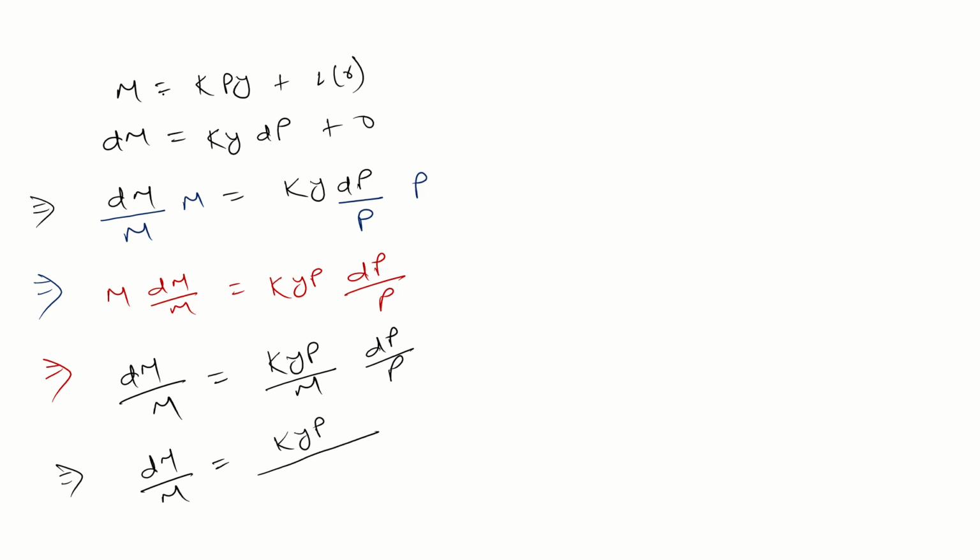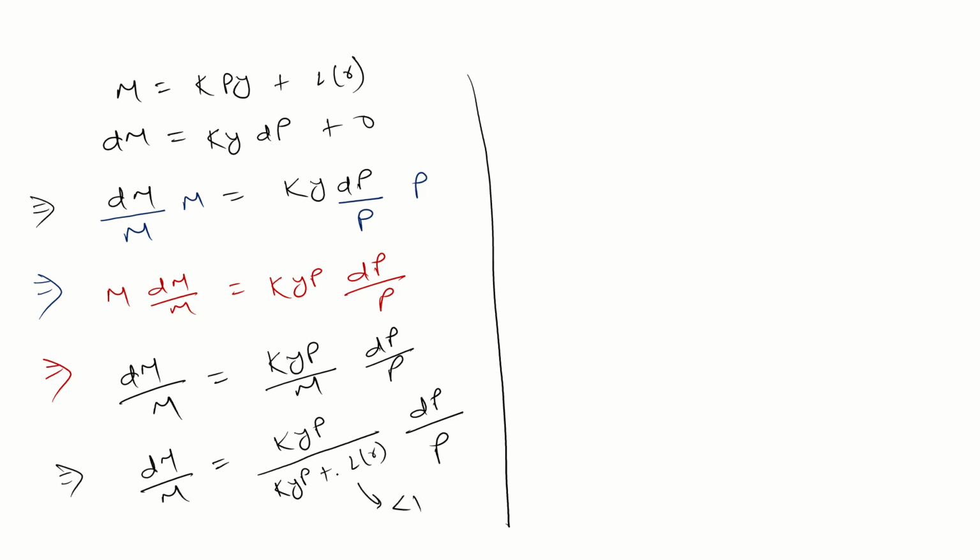And guys, M is what? M is equal to KPY plus L(R), no? So can I write here KYP plus L of R into dP by P? So, guys, dM by M is equal to KYP divided by this. Guys, this term is numerator by denominator. So this term is always less than 1, right? Same term divided by same term plus something. So the denominator is more than the numerator. So this term is always less than 1.